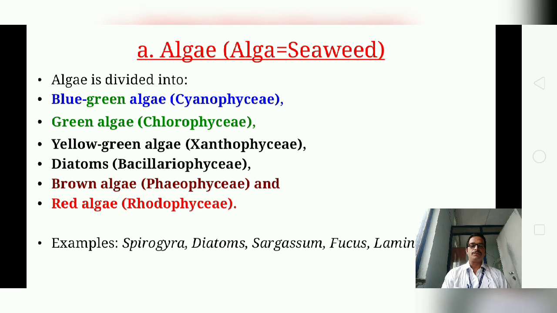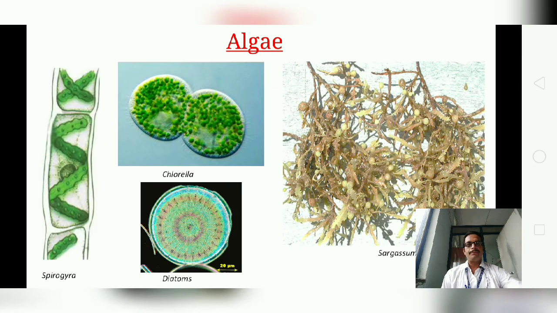In algae various forms have developed, such as unicellular, multicellular, filamentous, branched or colonial. Algae are further divided into various types, that is cyanophyceae, the blue green algae, chlorophyceae, the green algae, then xanthophyceae, the yellow green algae, and the diatoms, that is bacillariophyceae, then brown algae and red algae. Examples are Sargassum, diatoms, Spirogyra, Fucus, Laminaria. In this picture we can clearly see Spirogyra, Chlorella, diatoms and Sargassum.